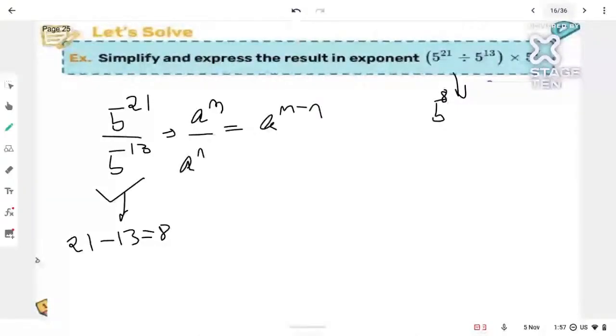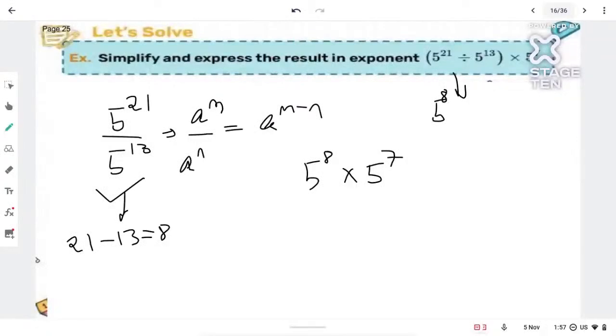And that is where you guys made a mistake. 5 raised to 8. Now the next part is 5 raised to 8 into 5 raised to 7. A raised to m multiplied by a raised to n. So powers get what?